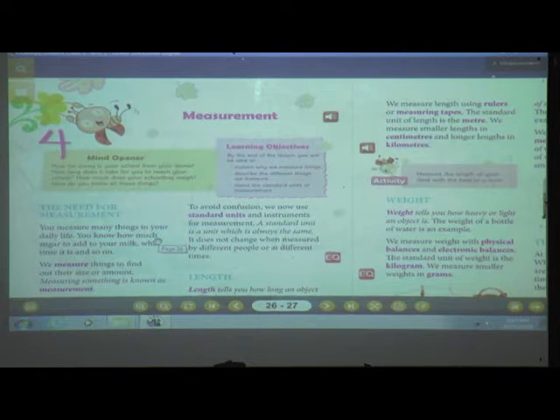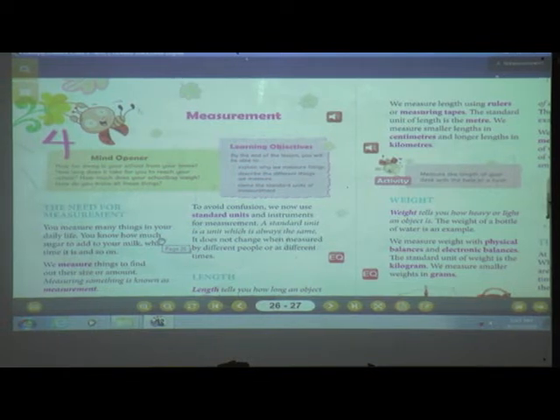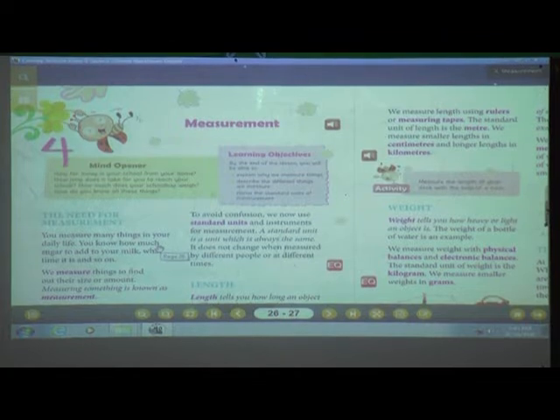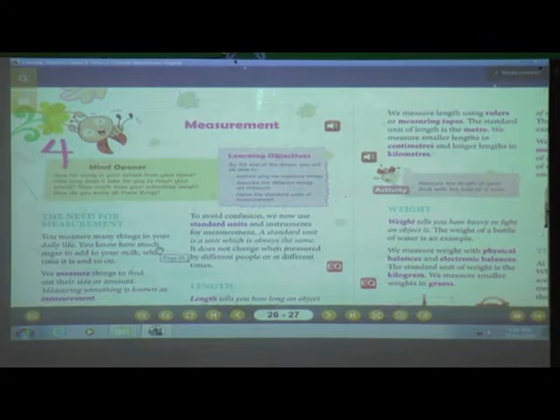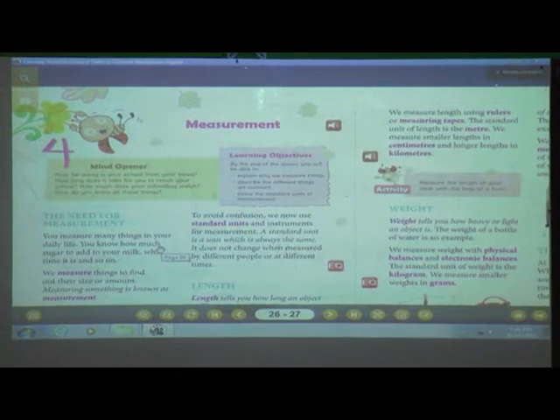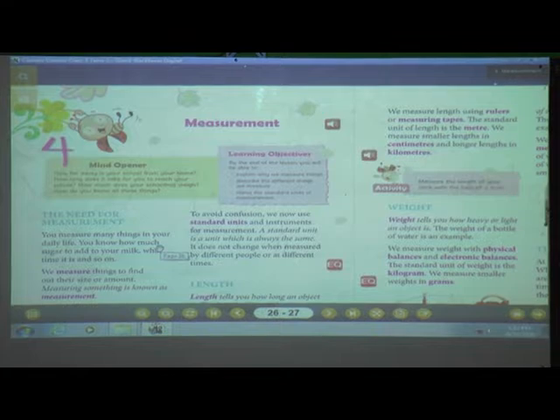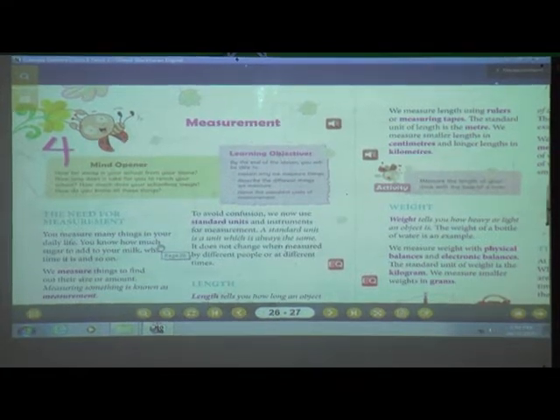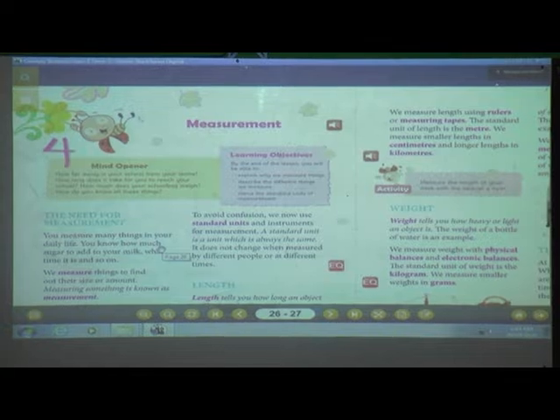Now everyone open your copy. Now I am going to play the audio. What you will do is keep your pencil along with each and every line, or else you can keep your finger also. Okay? Open page number 26. Come on, make it fast.